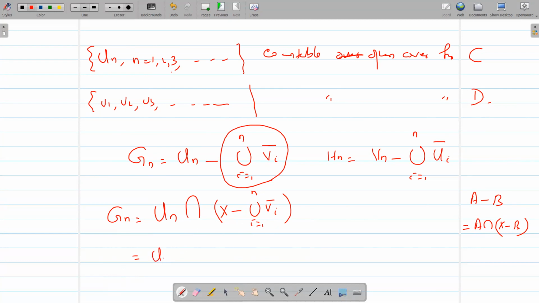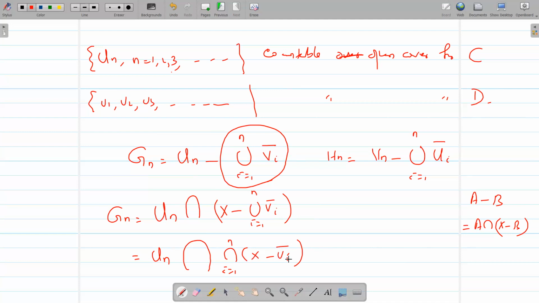So Gn is Un intersection X minus union i from 1 to n Vi closure. And this is equal to Un intersection, by De Morgan's law, X minus union. The complement of the union is the intersection of the complements. So this is intersection i from 1 to n X minus Vi closure.